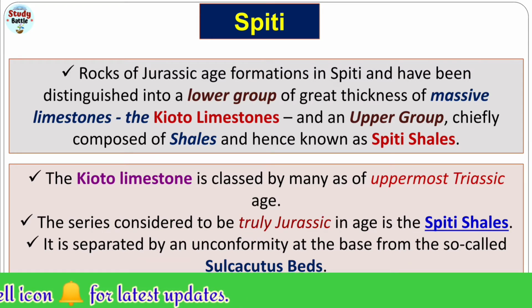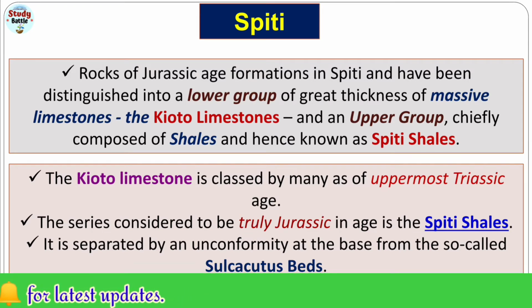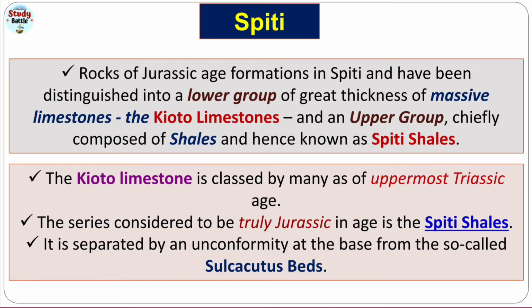In the Spiti area, the Jurassic rocks lie unconformably over the quartzite formation of upper Triassic age. We all know that in the geological time scale, at the bottom is Triassic, then Jurassic, then Cretaceous. So obviously the Triassic rocks will be at the bottom, then Jurassic rocks will be deposited. So the quartzite formation of upper Triassic age is developed, upon which the Jurassic rocks of the Spiti area have been deposited.